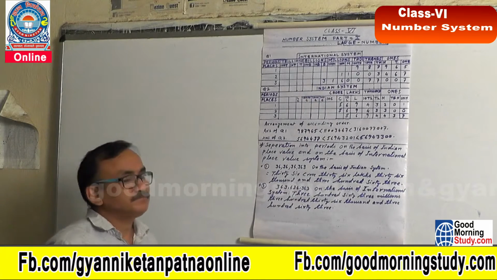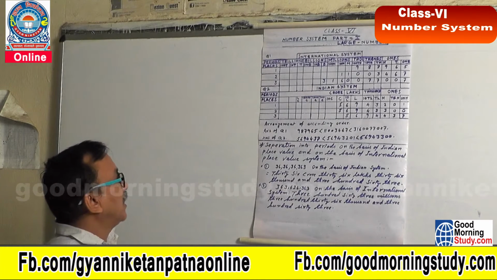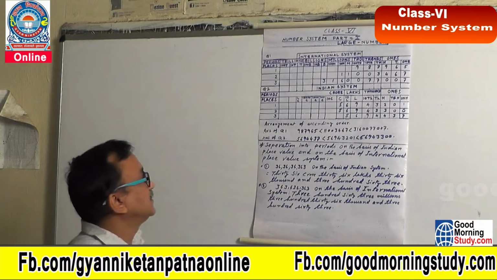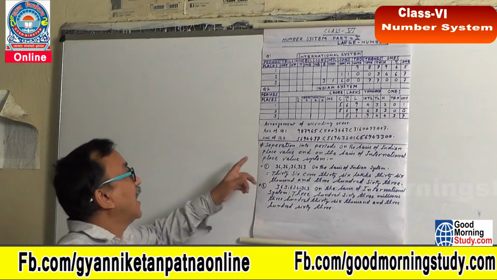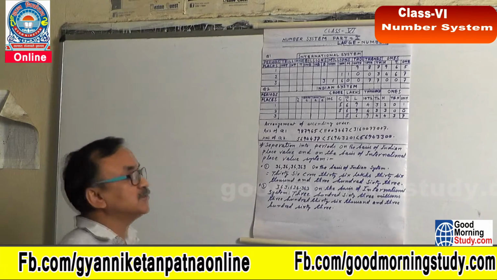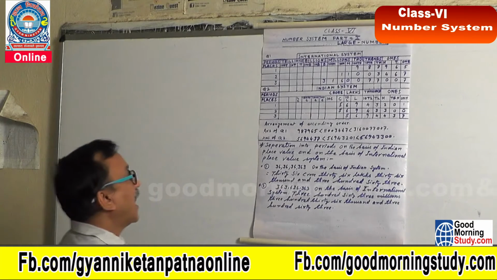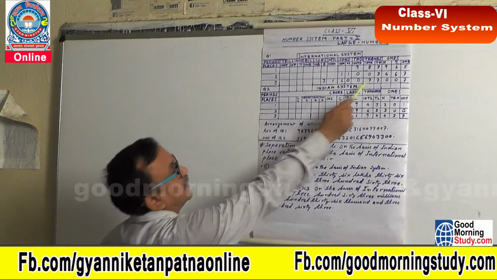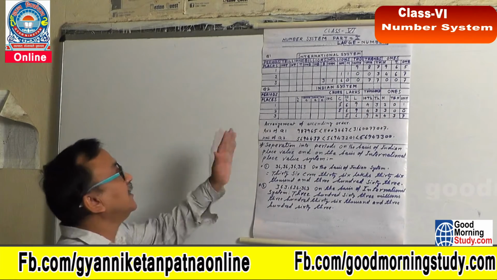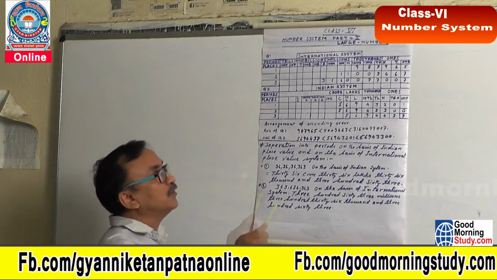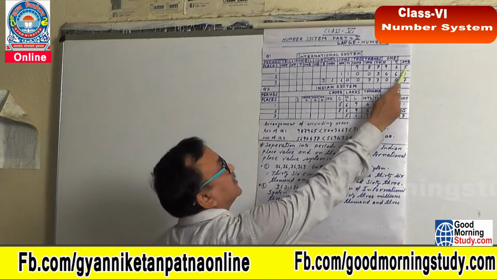Now how will we place, how will we arrange numbers in ascending or descending order? First of all, a number is given and you place it. If it is to be expressed in the international system, then you put all the digits from the right side.